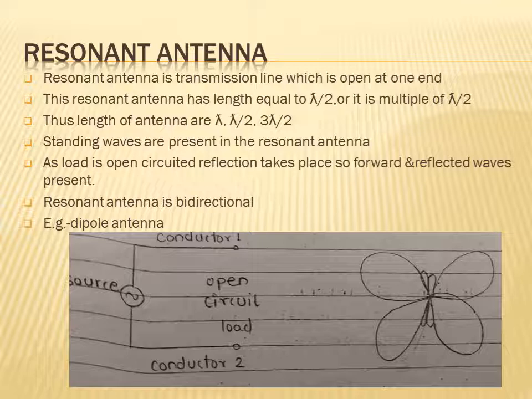So these resonant antennas are bidirectional. An example of a resonant antenna is the dipole antenna.